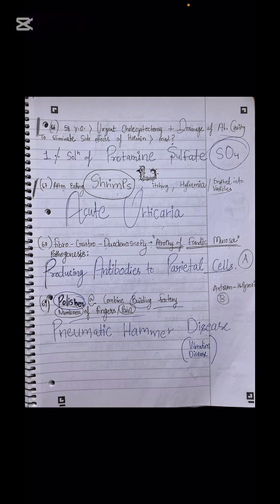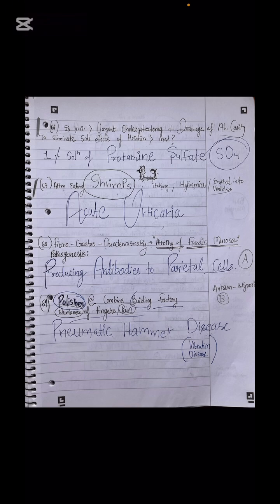So in the cases of gastritis A, what happens is our immune system produces antibodies to the parietal cells of our gastric cells. So with antibodies to parietal cells, what will we see? Atrophy of the fundic mucosa.